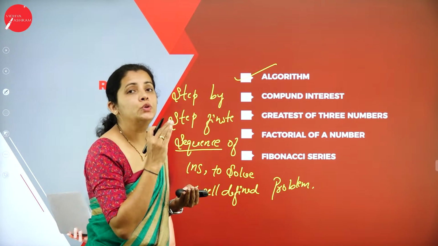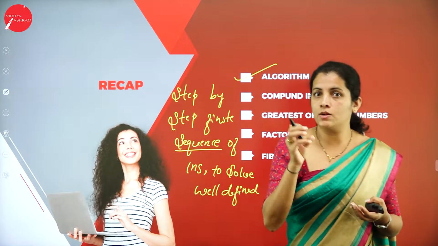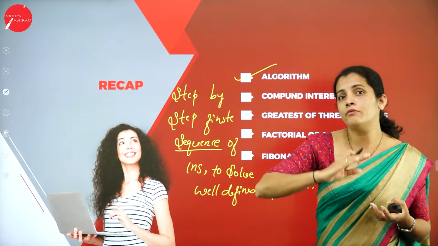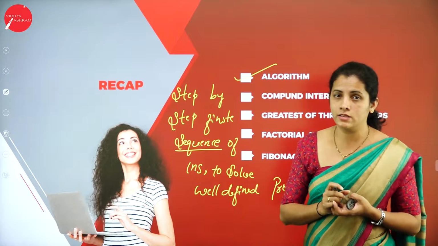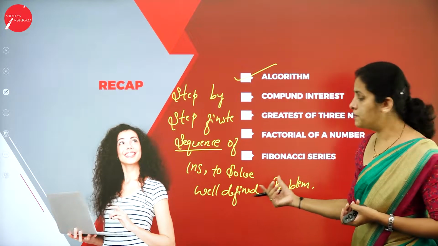That means I'm going to use a step-by-step sequence of instruction. What kind of instruction here? A finite sequence of instruction that is mainly used to solve a well-defined problem.